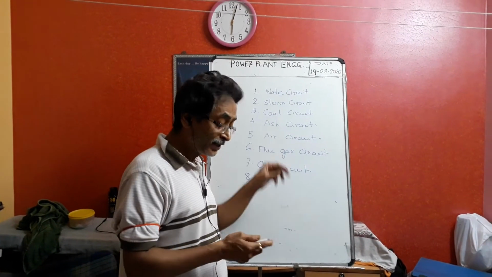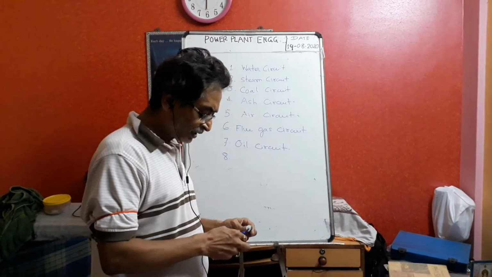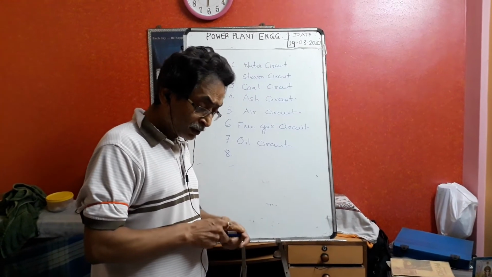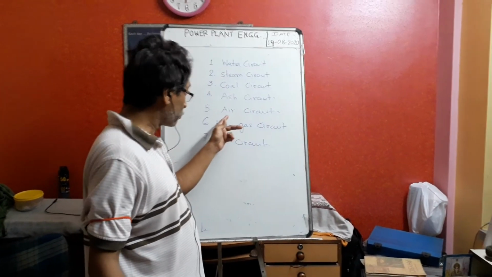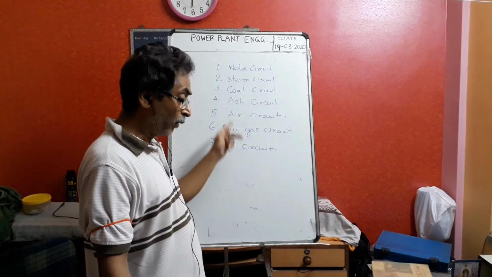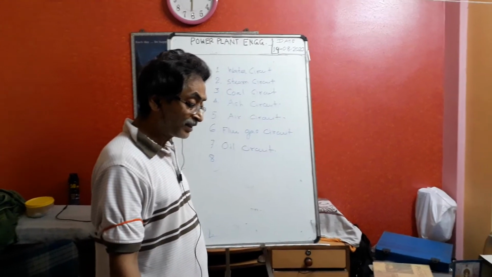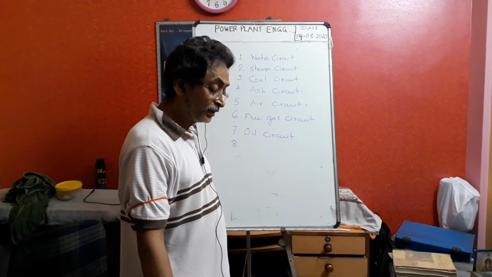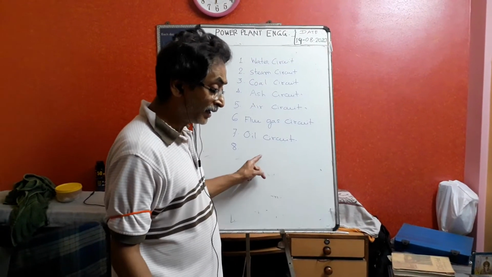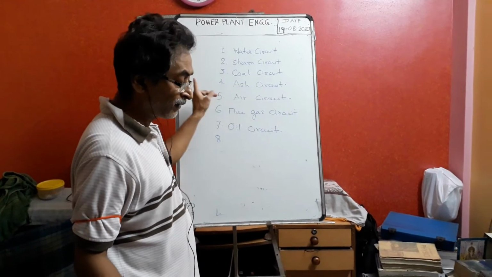Air is of two types. One is the combustion air, another is the transportation air. What is the combustion air? For burning the coal or oil, we need air. Then who will supply it? Some fans are there. Forced draft fan, or FD fan. So the FD fan will supply the air inside the furnace.